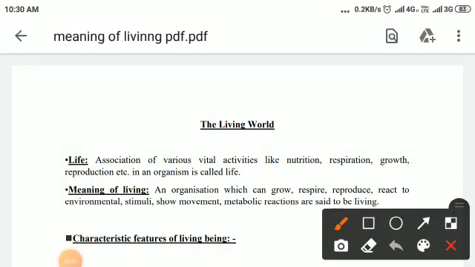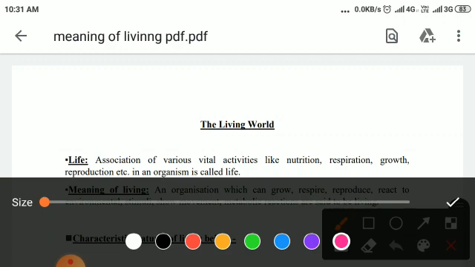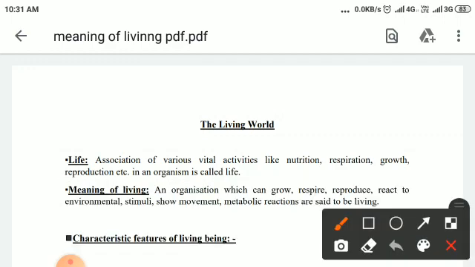Dear students, today our first topic is the living world. In this section, we will discuss the characteristic features of living beings. First, we have to know what is life.